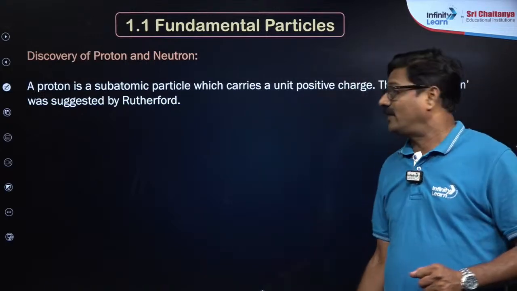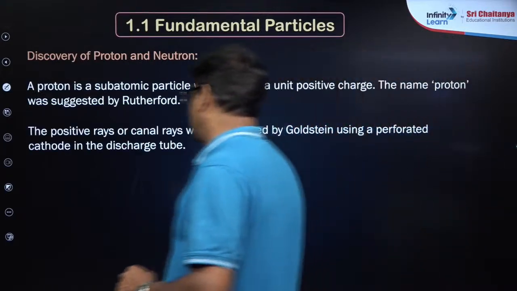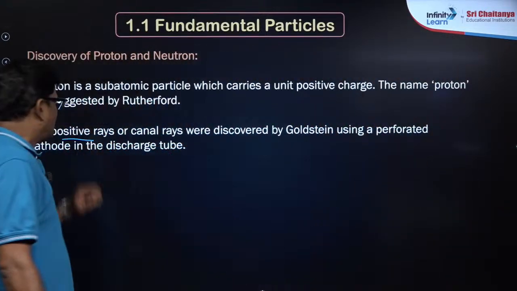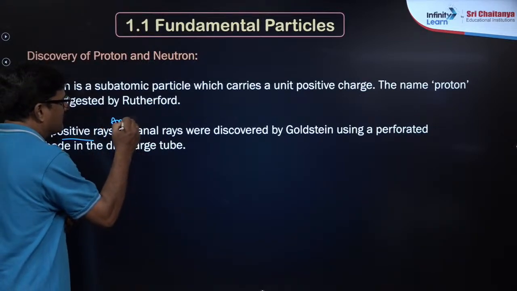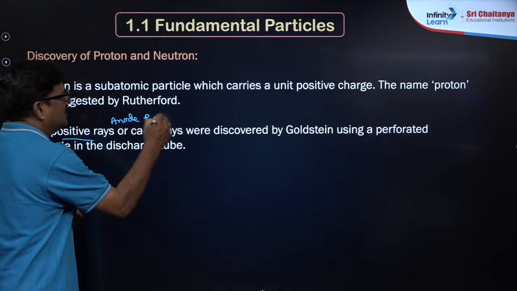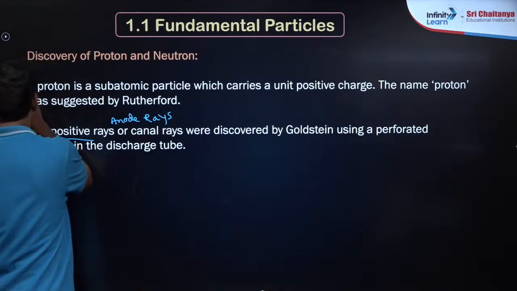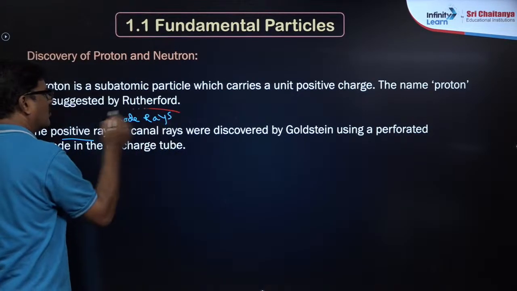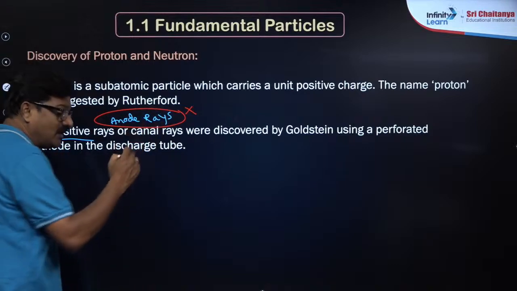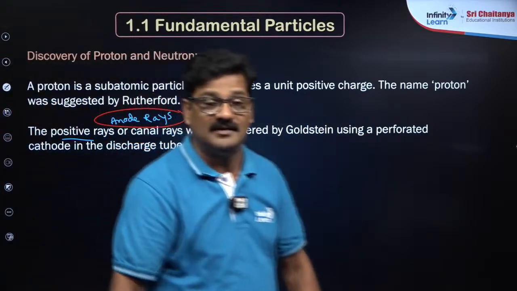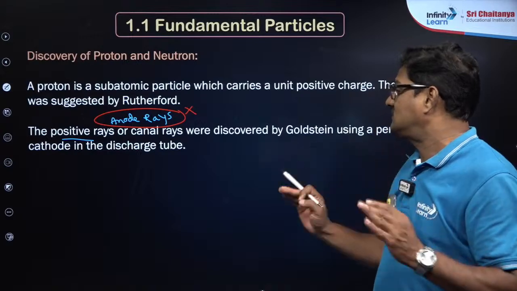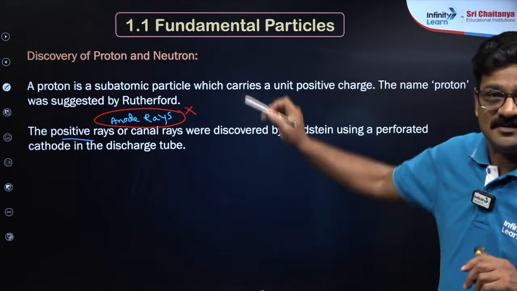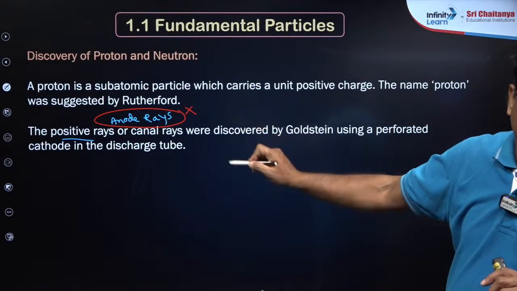James Chadwick, right? So the positive rays are also called anode rays. But you should not say they are anode rays, because that is a wrong statement, since they are not coming out from the anode, right? That is the reason why the statement that they are anode rays is not correct. That is the reason why I made a red mark over there.